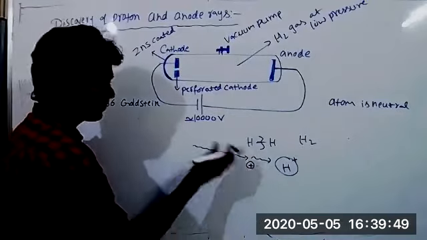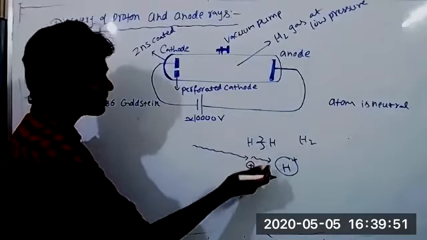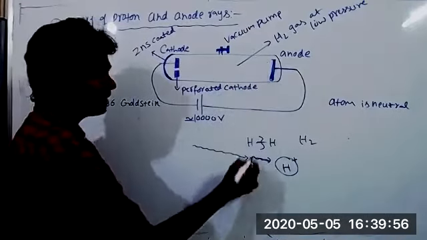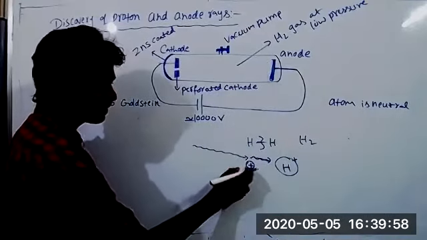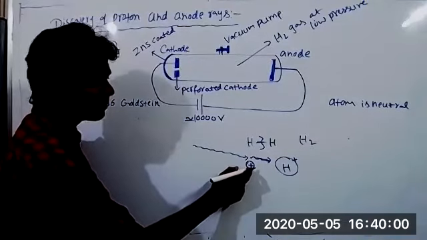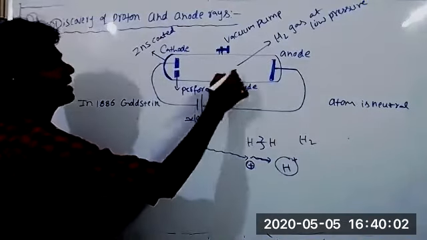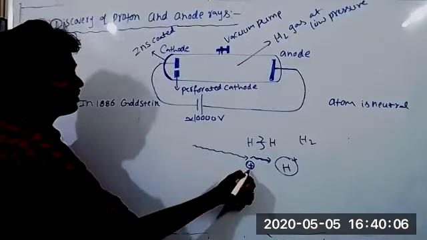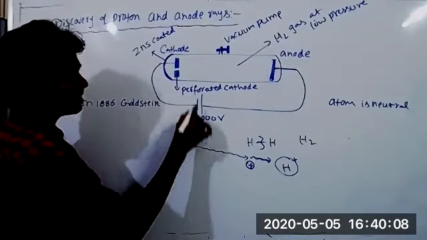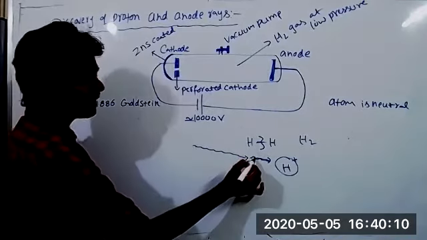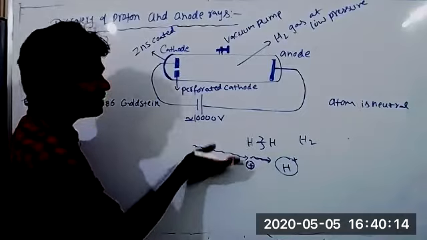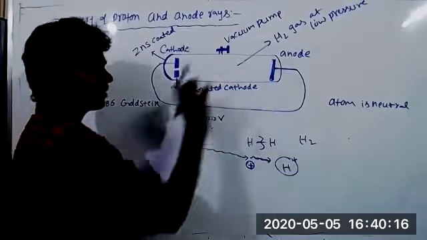Even the electrons lost by the hydrogen atom also constitute cathode rays, moving from cathode to anode. Then here the proton is left, the nucleus, which has a positive charge. So those positively charged particles move from anode to cathode. Correct? Cathode rays produced from the metal plate and the electrons lost by hydrogen atoms all move from cathode to anode.